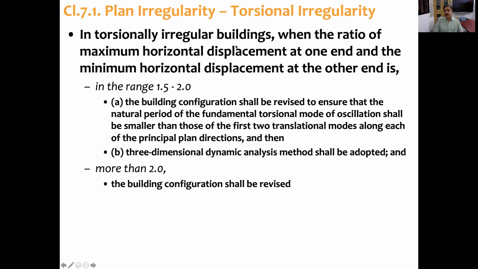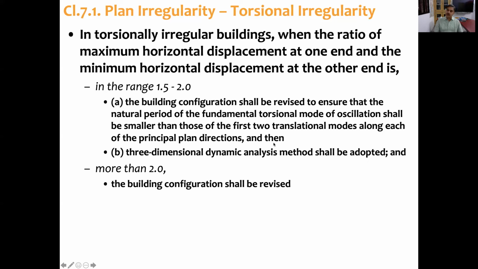In torsionally irregular buildings, when the ratio of maximum horizontal displacement at one end to the minimum horizontal displacement at the other end is in the range of 1.5 to 2, the code says the building configuration shall be revised to ensure that the natural period of the fundamental torsional mode of oscillation is smaller than those of the first two translational modes along each principal plan direction.